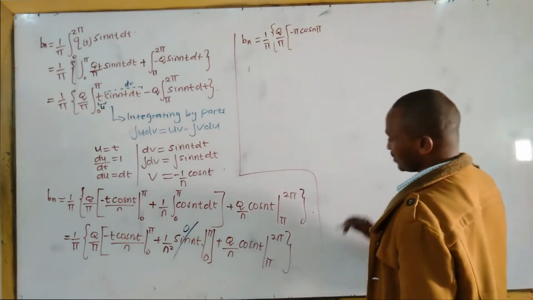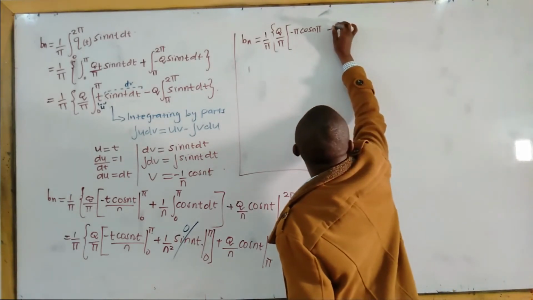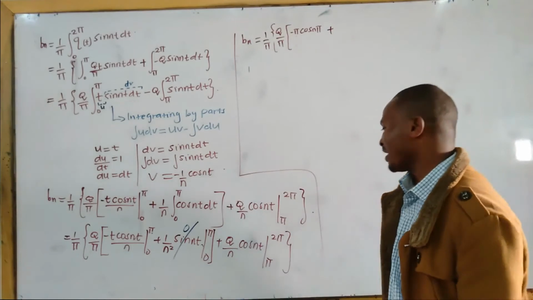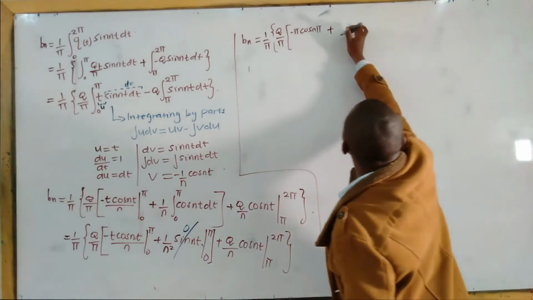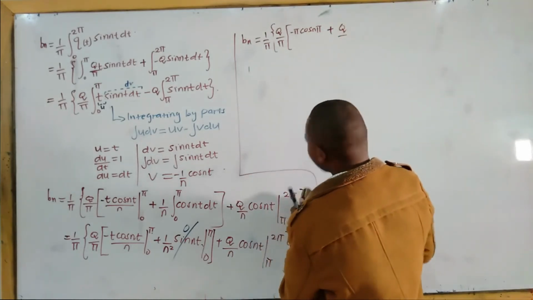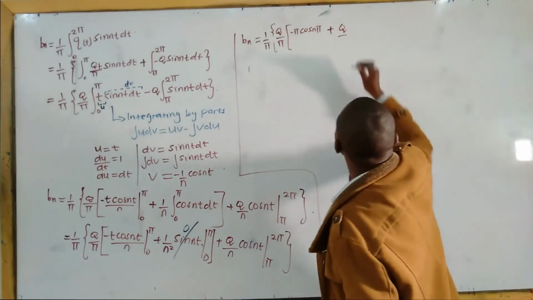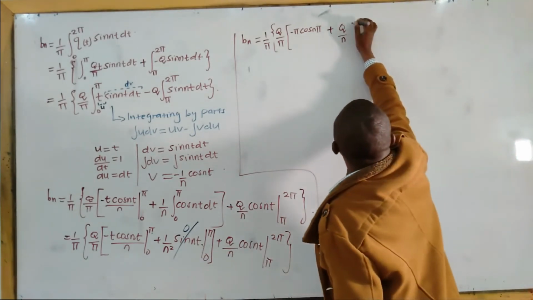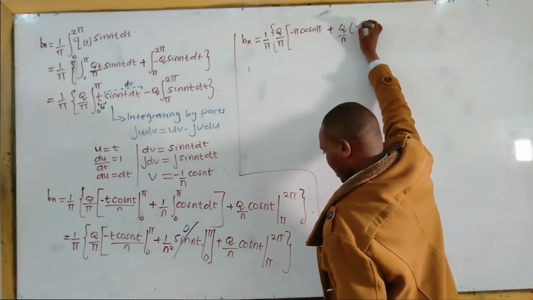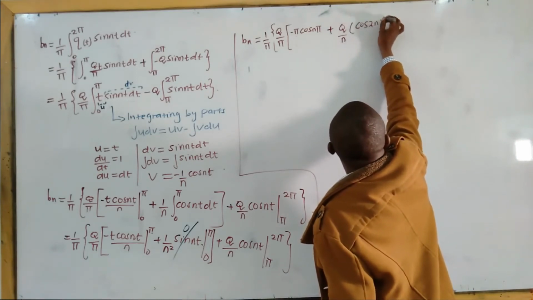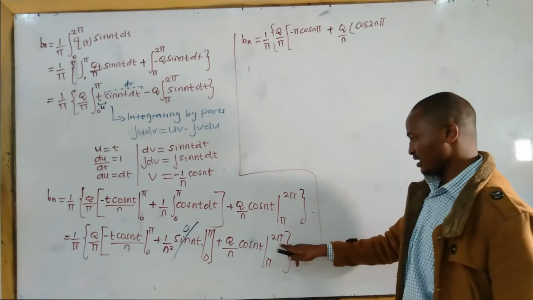The other portion, plus q over n, not q over pi but q over n. The upper limit is cosine of 2n pi here.